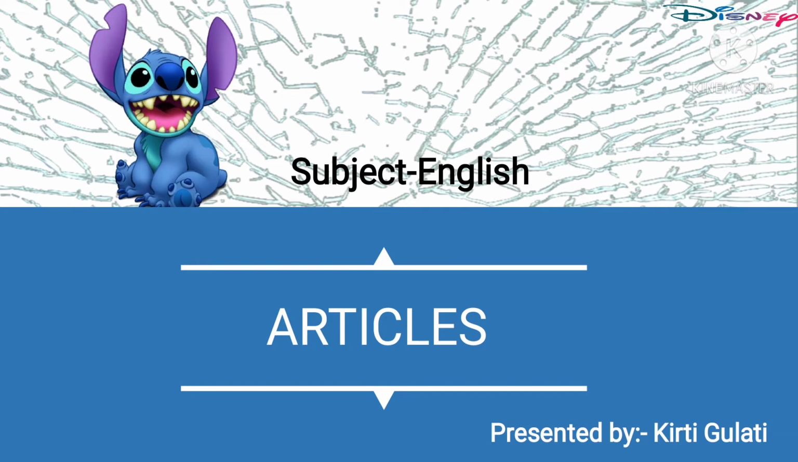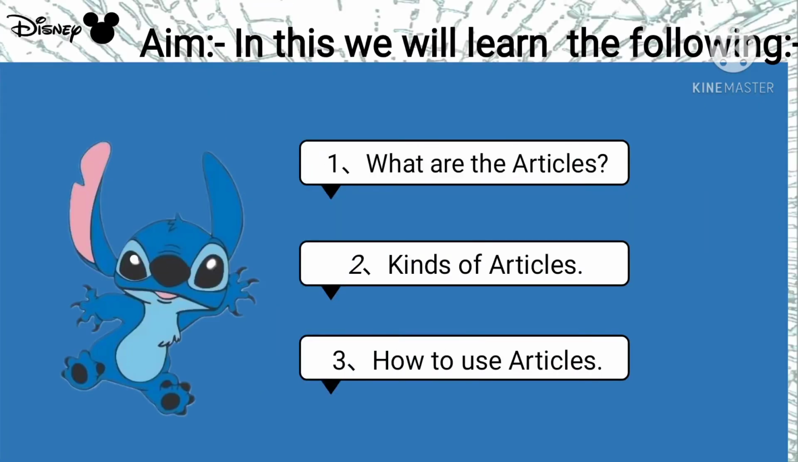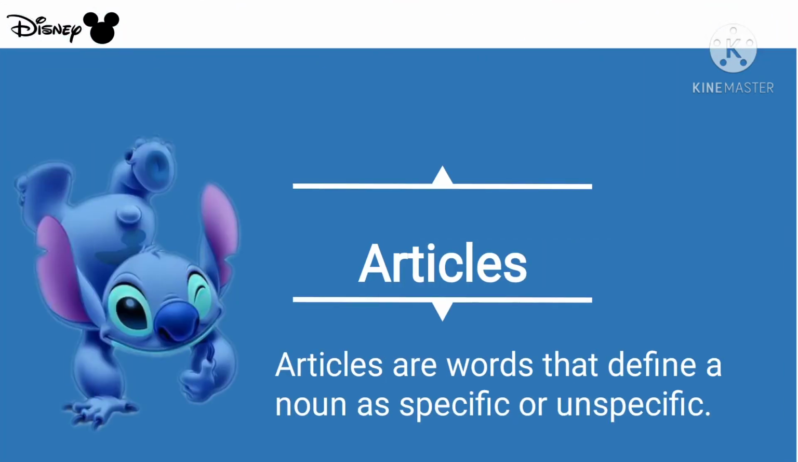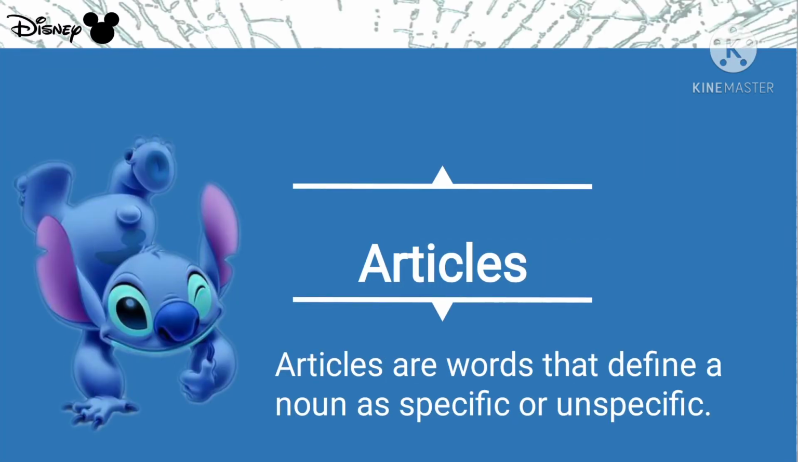This is your English class and today our topic is articles. So, in this video we will learn the following. What are articles, kinds of articles, and how to use articles. So, articles. Articles are words that define a noun as specific or unspecific.